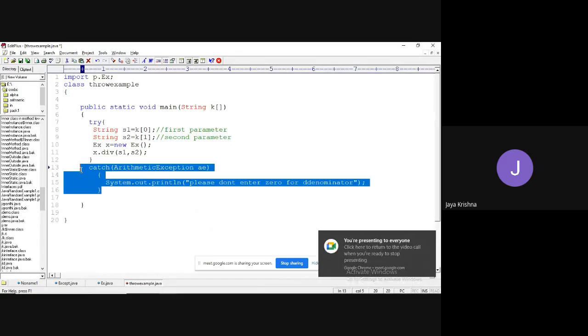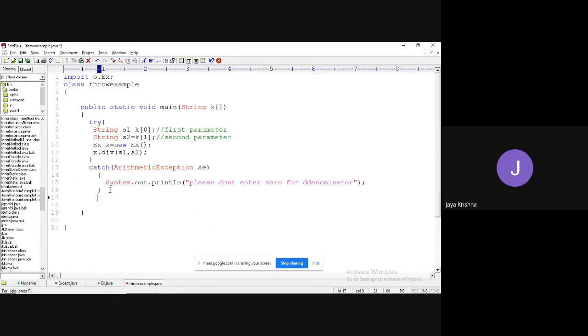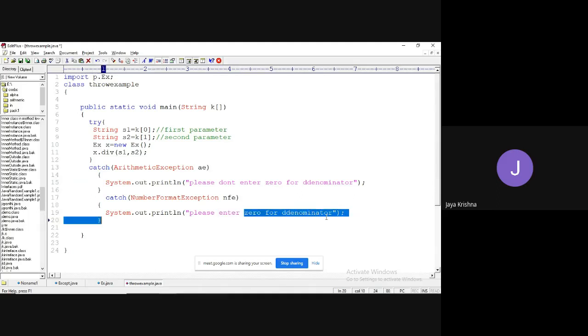Similarly, I can write one more catch block. What kind of exception is that? NumberFormatException. The same reference should not be there. Please enter integer values only.